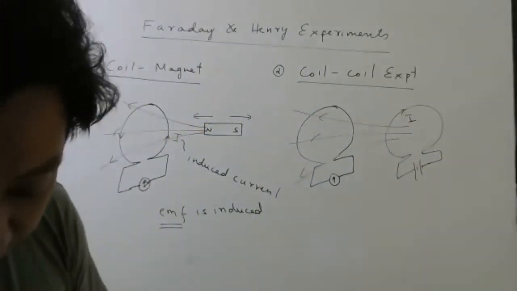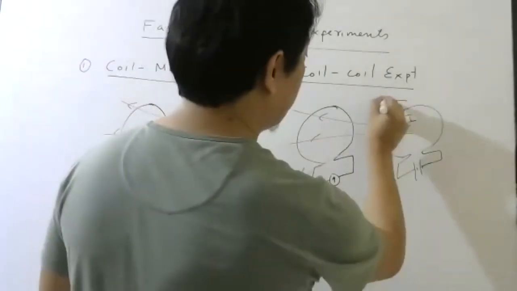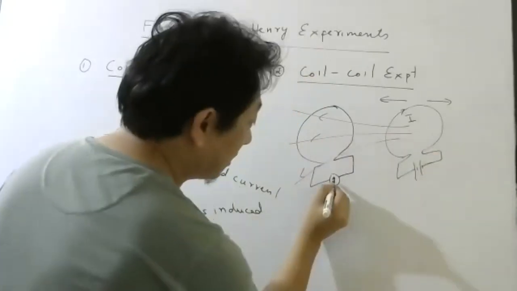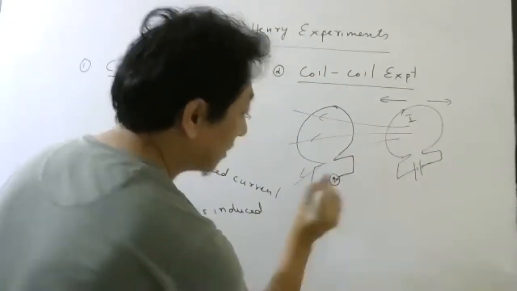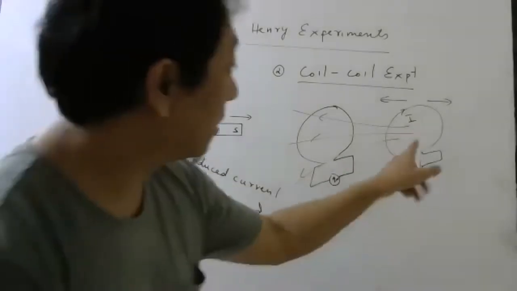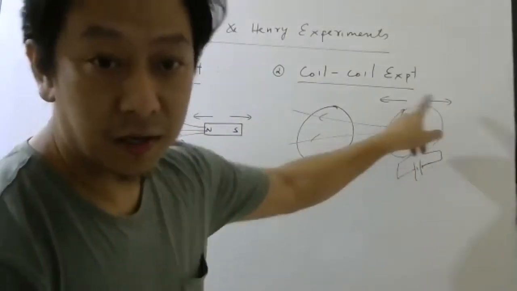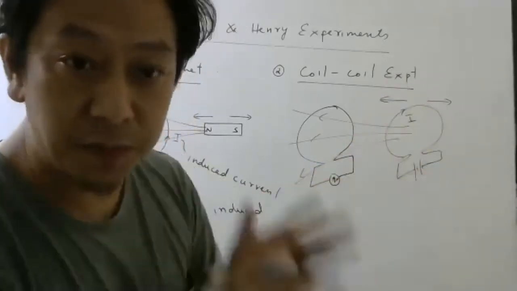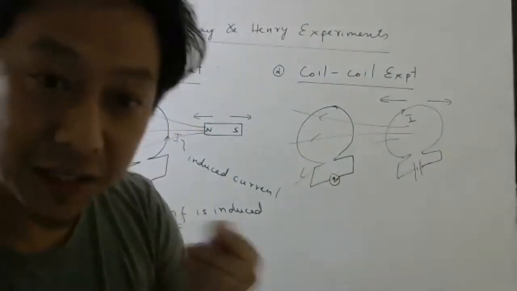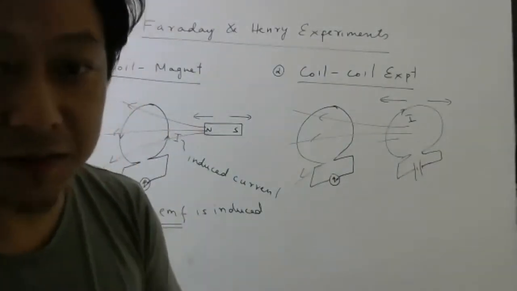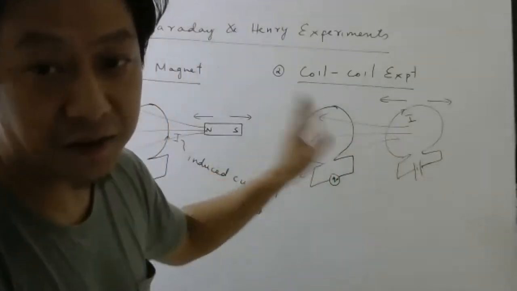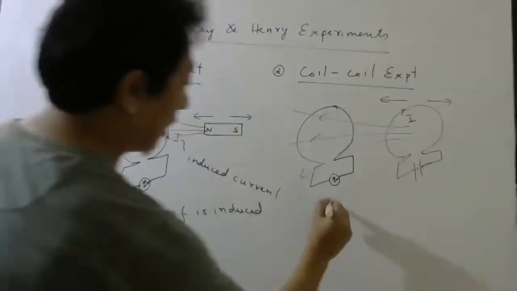Right? So if you move the coil, here and here like this, they found this needle deflects. This needle deflects for the same reason here, because this coil which contains current will produce magnetic field. If you move the coil, magnetic field will change. And once magnetic field is changed, they found that there is EMF induced here. So here also EMF is induced.